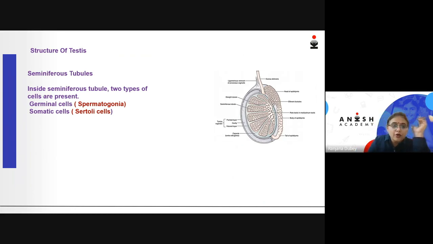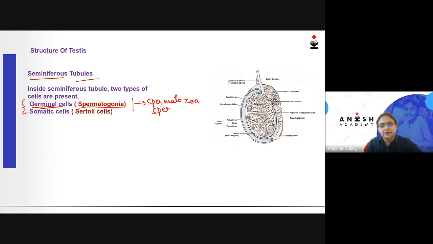Now, what are these seminiferous tubules? These are the super important structures of the testis. The seminiferous tubules contain two important types of cells. The first are the male germ cells, also called germinal cells or spermatogonia, which will eventually form the spermatozoa, which will eventually form sperm.